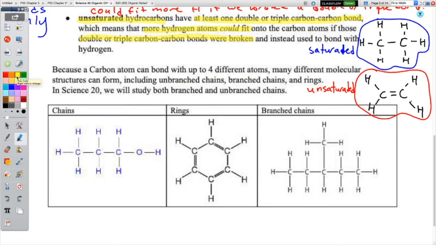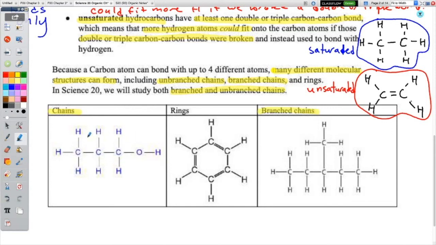It's really cool. Carbon can make a bunch of really awesome bond shapes. Because it can, many different molecular structures can form, including unbranched chains, branched chains, and rings, okay? But in Science 20, we're only going to look at branched and unbranched chains. So what does it look like? It's going to start to look like these guys, okay? So these are our chains. These are our branched chains.